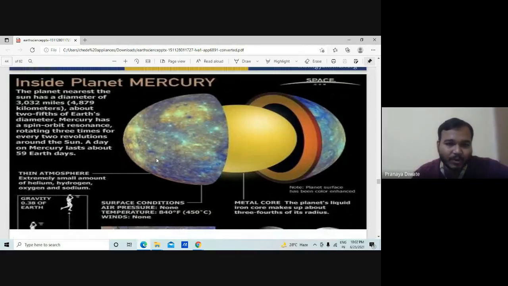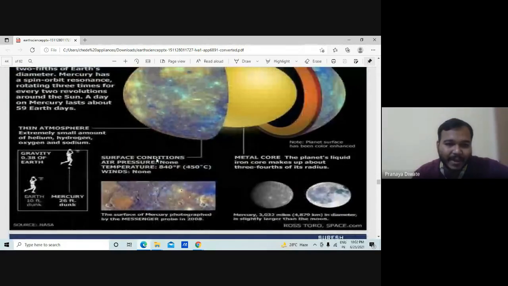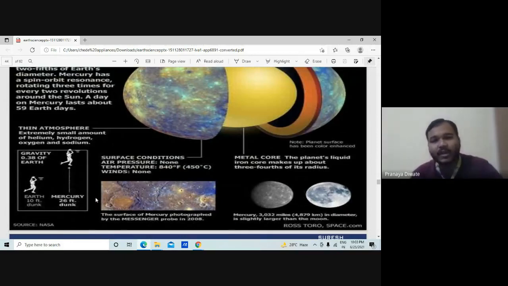Mercury has a thin atmosphere, with an extremely small amount of helium, hydrogen, oxygen, and sodium. The gravity is 0.38 of the Earth's. So if you jump 10 feet on Earth, on Mercury you may go 26 feet. This is the difference in gravity. There is no air pressure. The temperature is 840 Fahrenheit, so you can't survive there. That is the truth from these statistics.